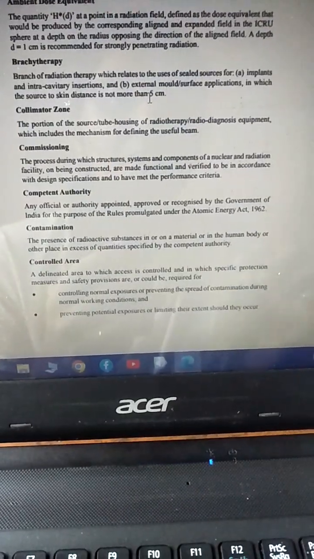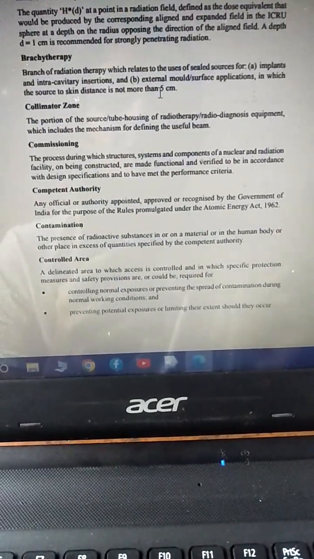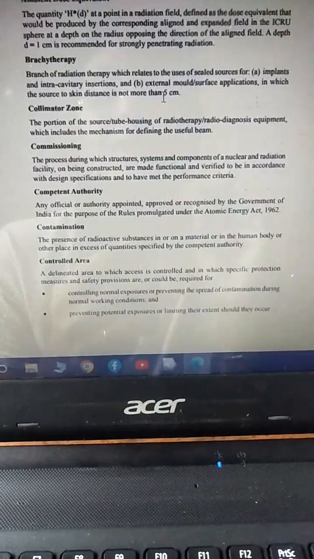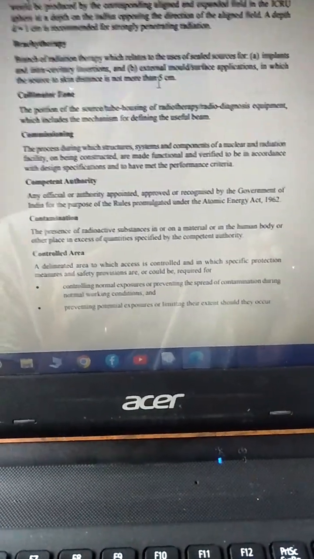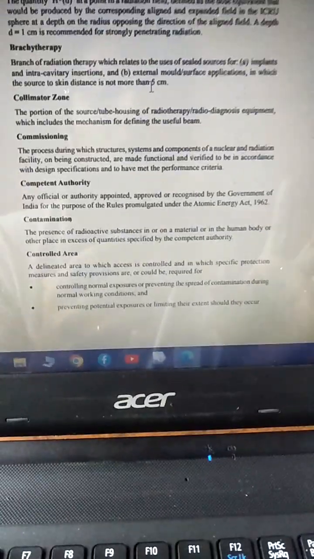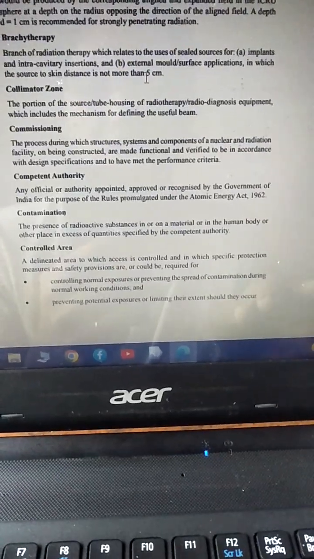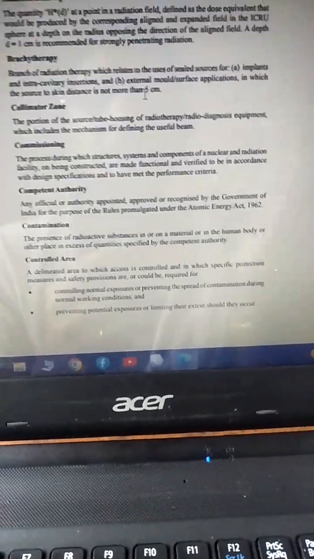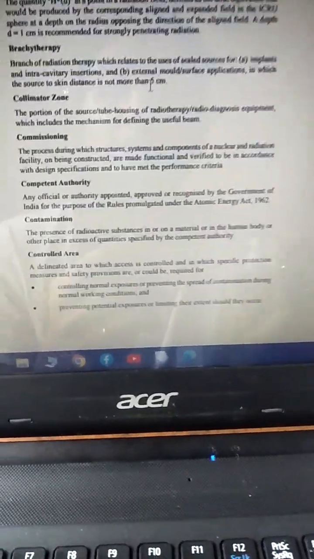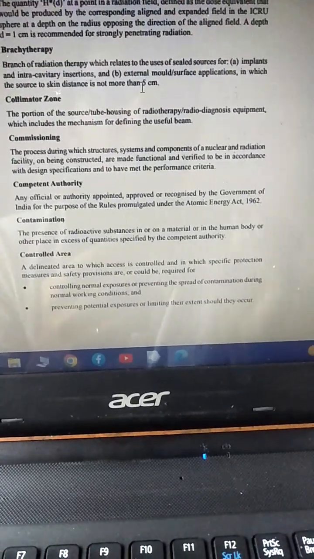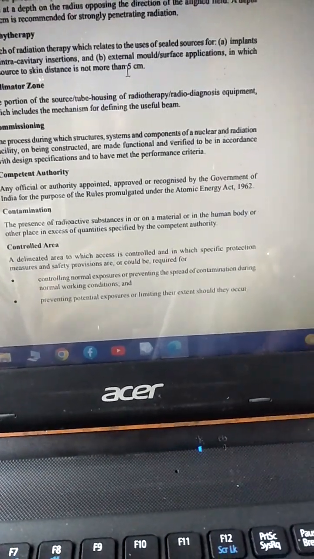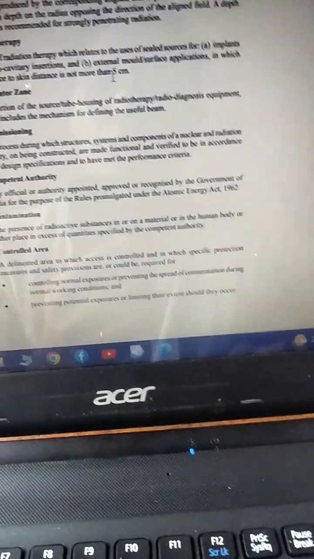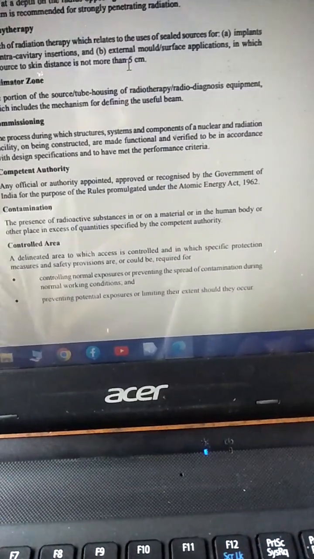This might also be a vital question, so you should know how to answer what is competent authority.